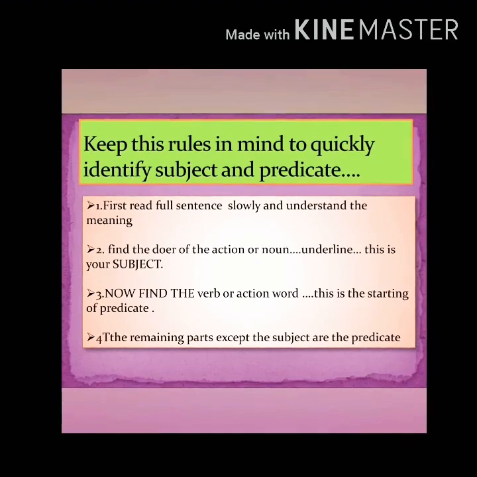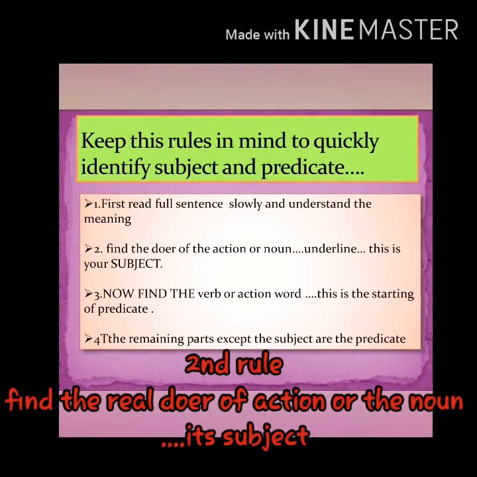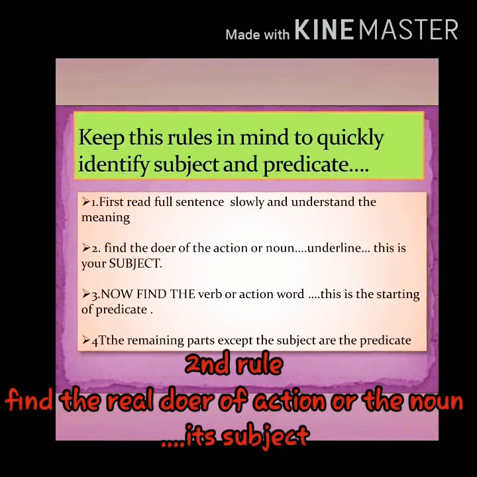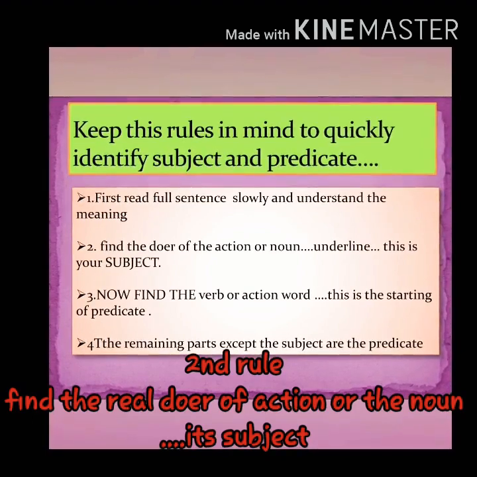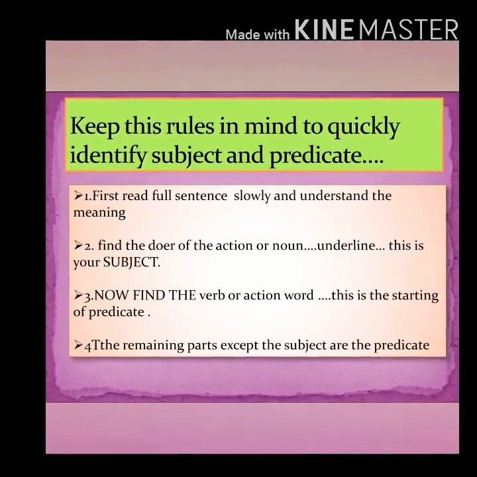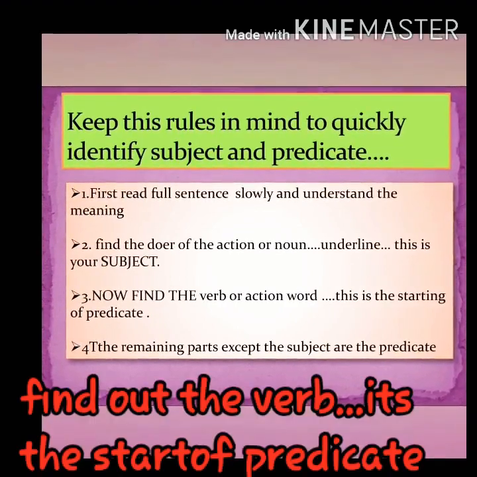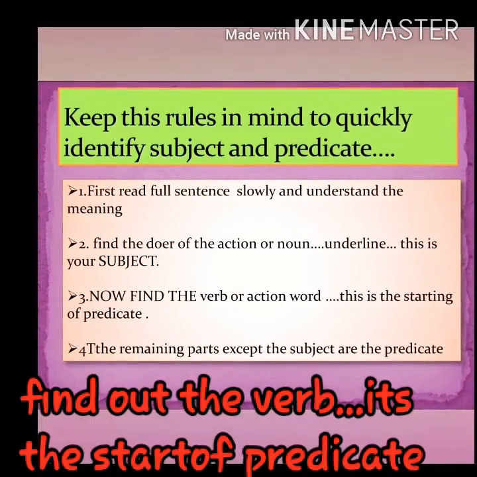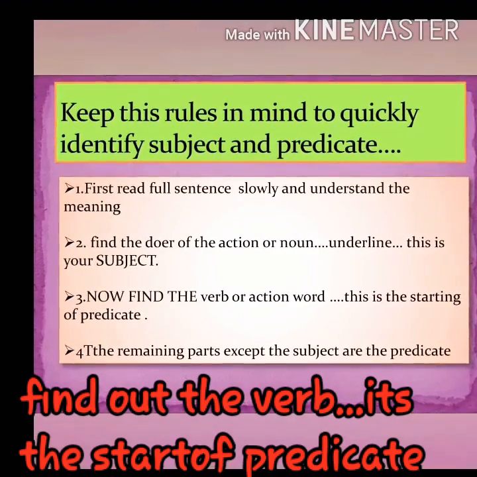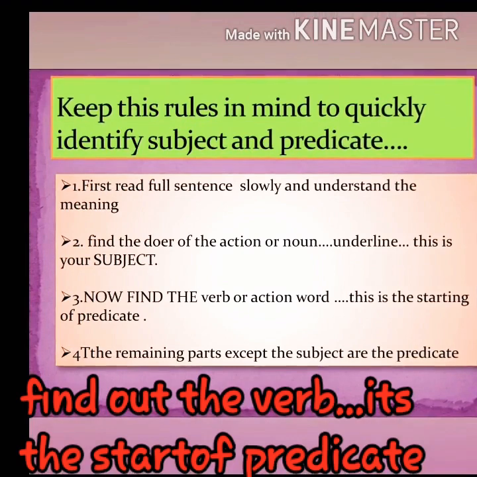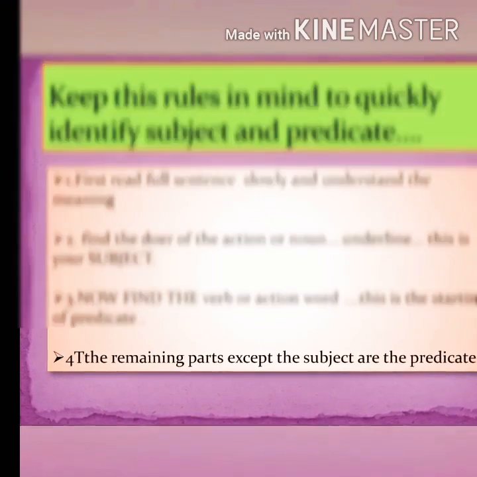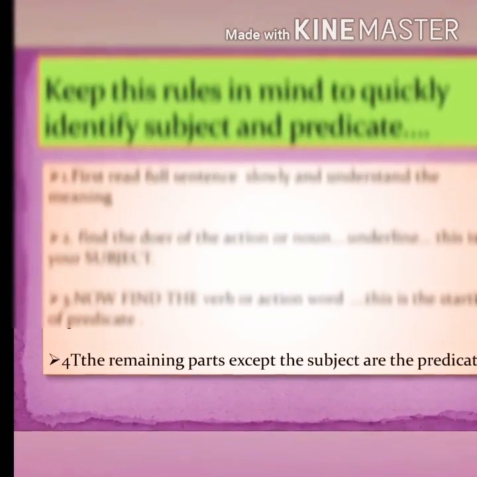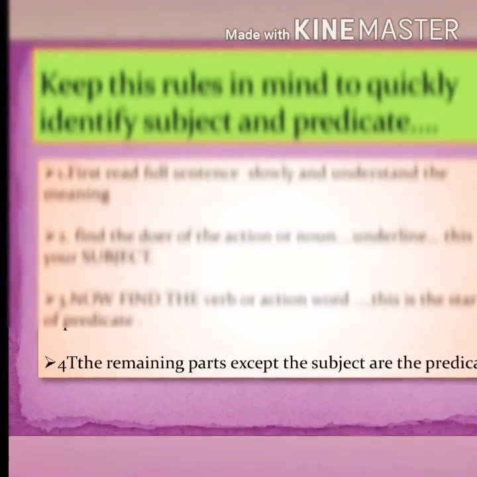The second rule is to find the doer of the action or noun. Underline it, this is your subject. Try to understand who is doing the action, and in a sentence there can be more than one subject also. Once you have got the subject, now find the verb or the action word. This is the starting of the predicate. Where is the action? Where is something happening? That can be the verb, and that marks the starting of the predicate. Now, what is the last one? The last one is very easy. The remaining parts except the subject are the predicate.